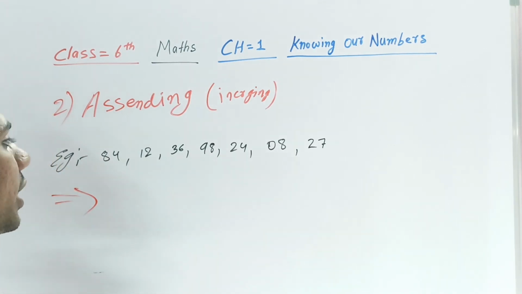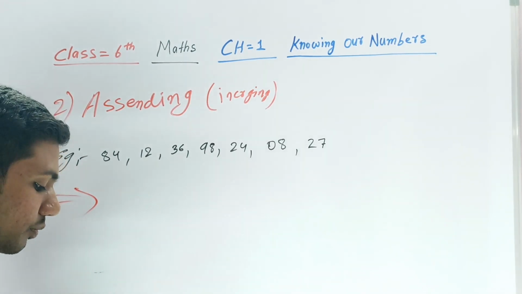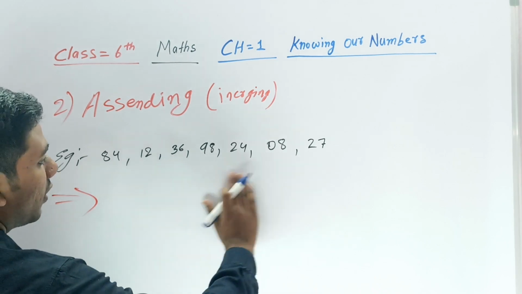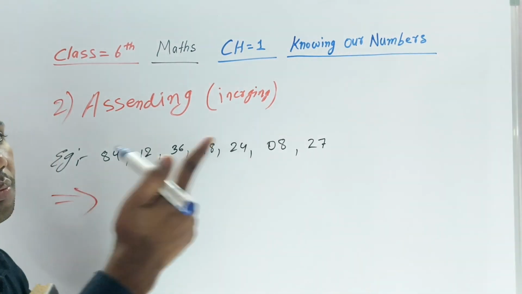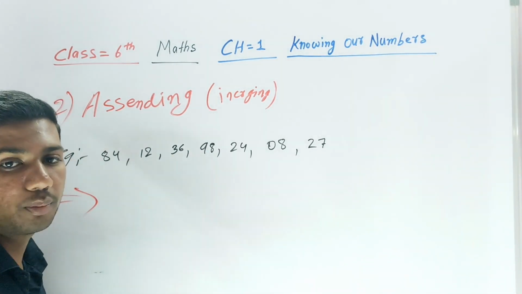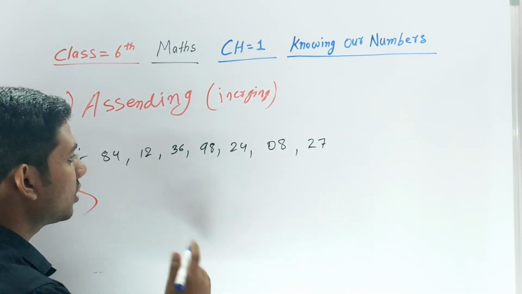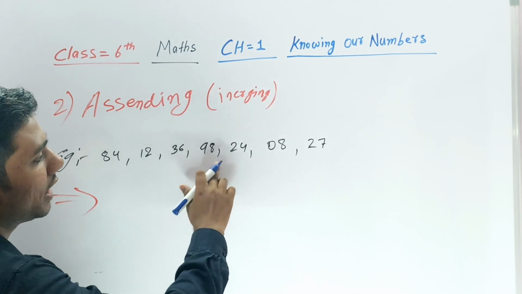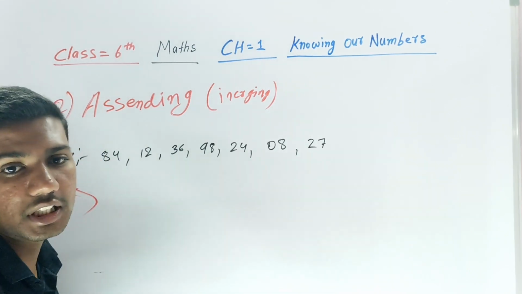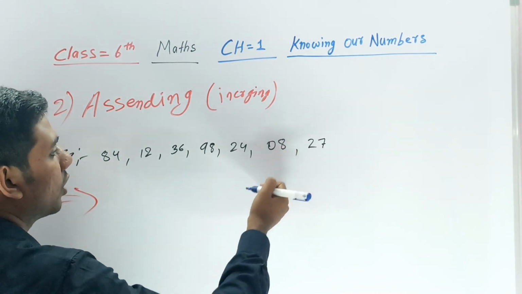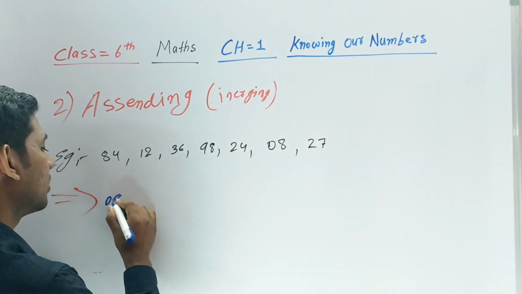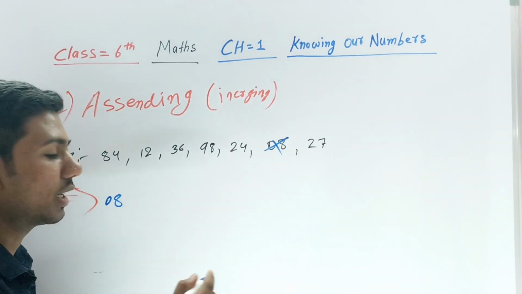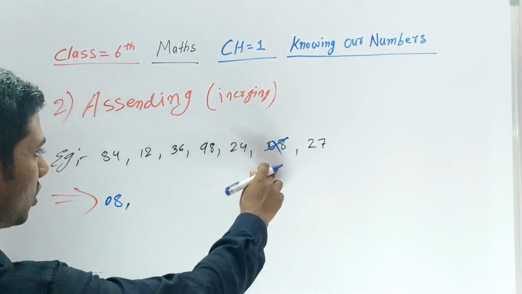How will you do it? First of all, ascending order means small to big, so we have to find the smaller numbers first. Which is the smallest: 84, 12, 36, 98, 24, 8, 27? Obviously 8 is smaller. So write 8 here, and just cut it, because you have written it.